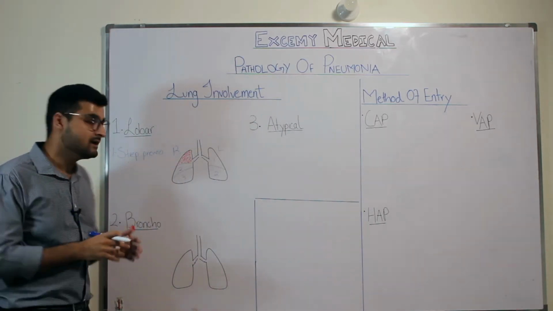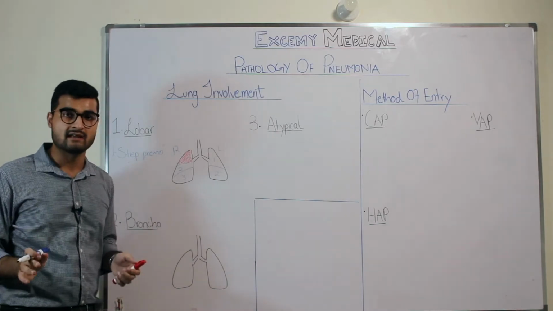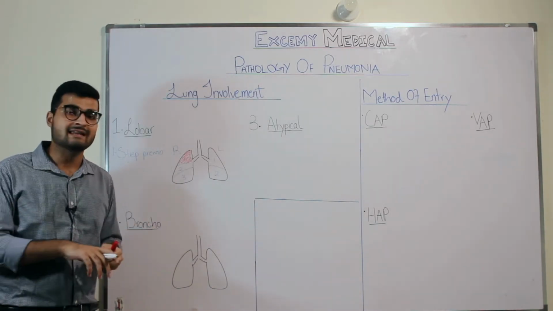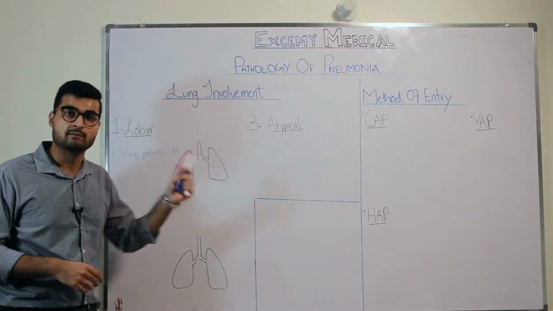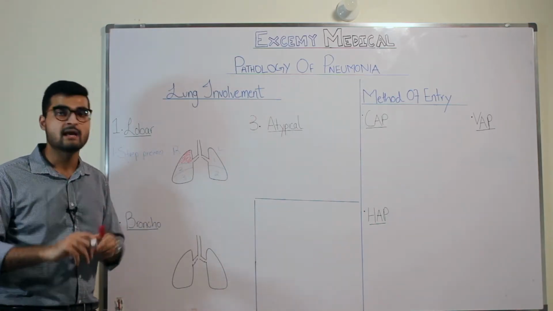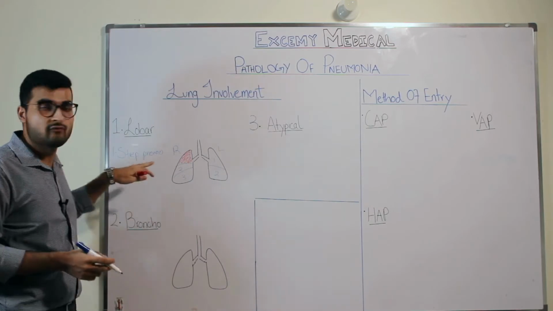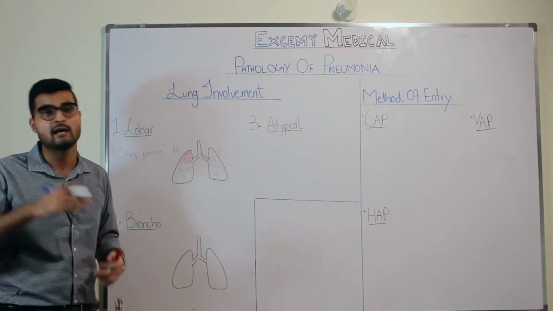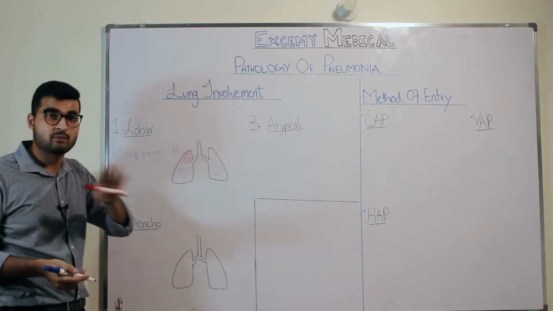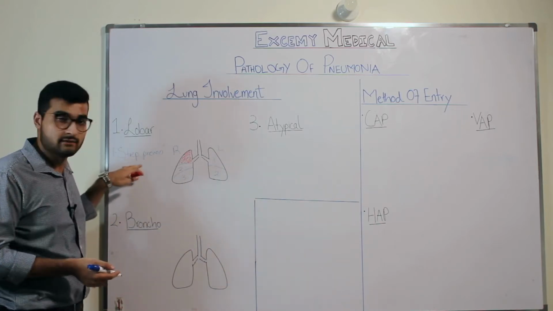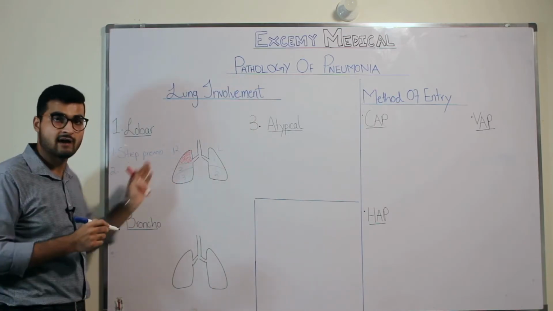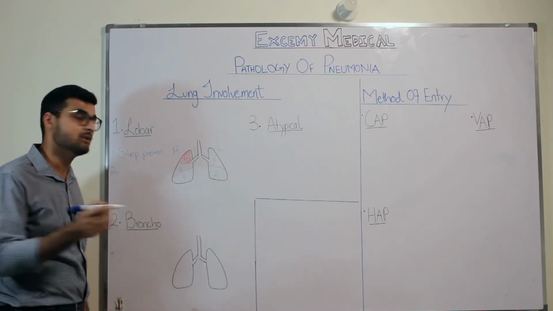Strep pneumo is a very common organism in your respiratory tract. A person suffering from a sore throat can easily get pneumonia from strep pneumo because it can easily trickle down and spread to your lungs. So this is a very common cause of pneumonia. It can happen in healthy individuals, in children, in adults, but strep pneumo is very common as a bacterium for lobar pneumonia. Now, the second organism for lobar pneumonia is Klebsiella pneumoniae.